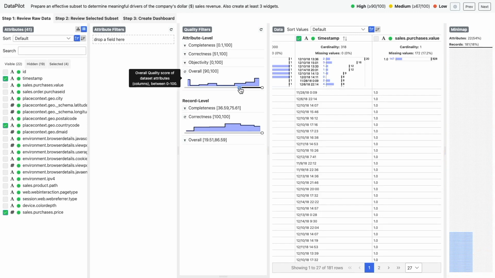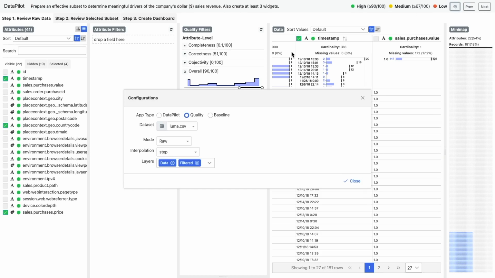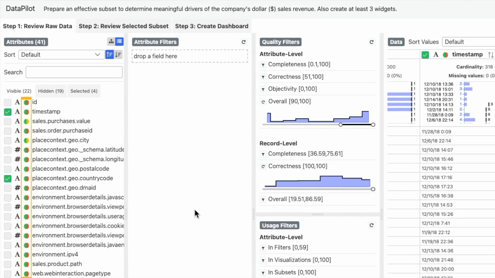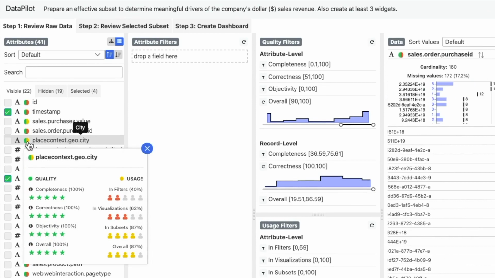To help me select more attributes from this smaller list, I enable Datapilot's usage information. The colored glyphs are now split into two halves. The left half still represents overall quality, but the right half now represents an overall usage score for that attribute. Like quality, clicking on these glyphs shows a breakdown of the overall usage scores into three dimensions: usage in subsets, in filters, and in visualizations. For example, city has an in subset score of 87%, which means 87% of prior users performing a similar task selected city in their subsets.